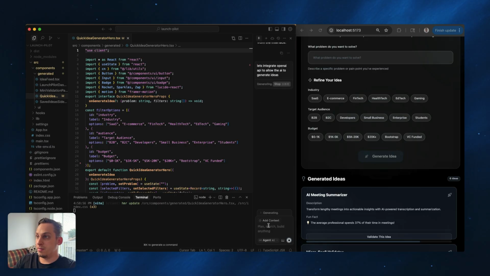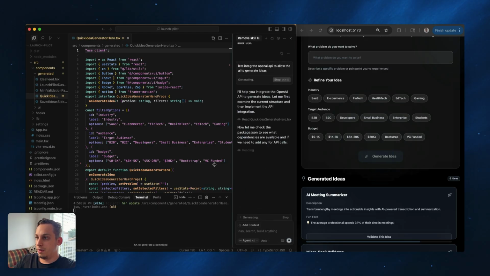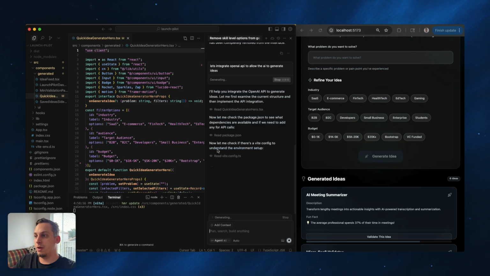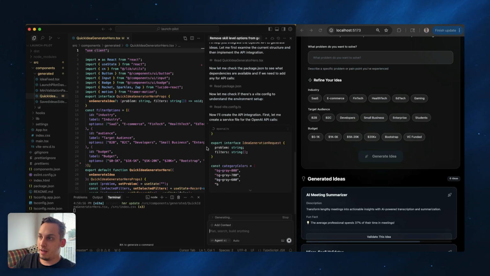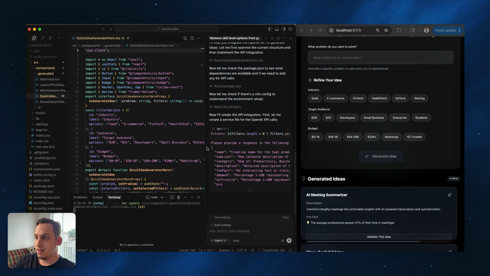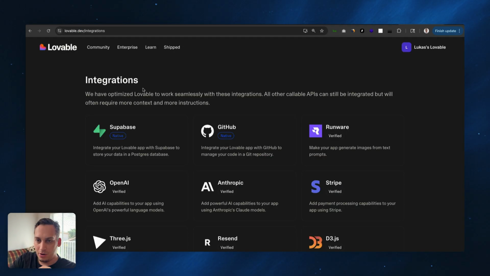Let's just keep it as simple as this. Basically, Cursor is going to provide us with a field inside a specific file where we just have to replace our API key, and then we can test out to see if it actually works. But there are so many different types of integrations that you can look into, right?